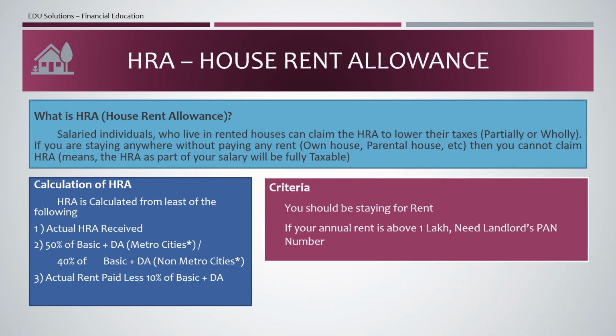Now what are the criteria? You should be staying for rent. That again I am saying, whether you are staying in your own house or your parental house, wherever you are staying, you should be paying rent. Otherwise you will not get the benefit of HRA. Another point to be noted: if your annual rent is above 1 lakh, you need to provide your landlord's PAN number. So if your rent is around 10,000 or 9,000 per month, you should submit your landlord's PAN number. Then only you will get the HRA benefit.